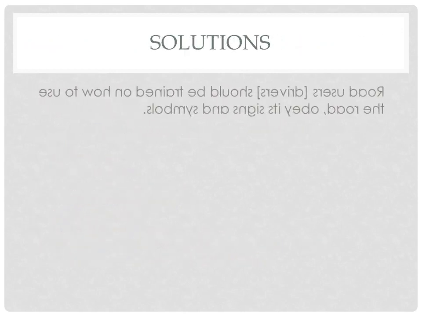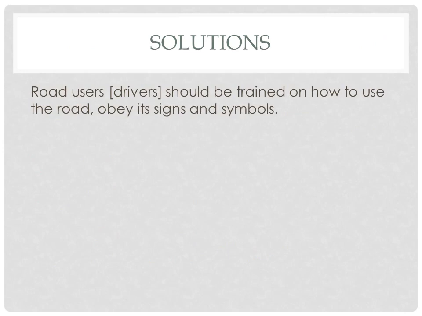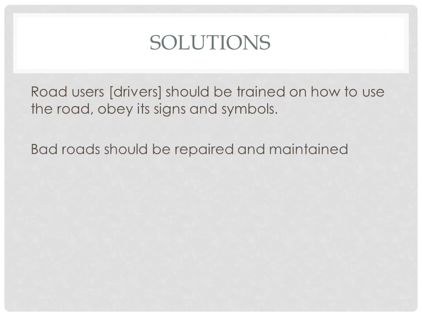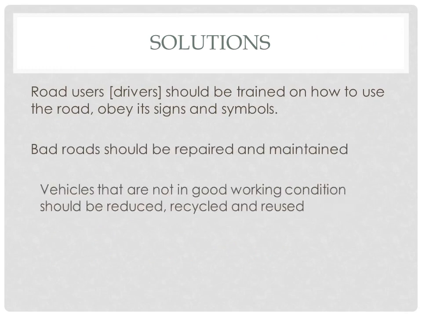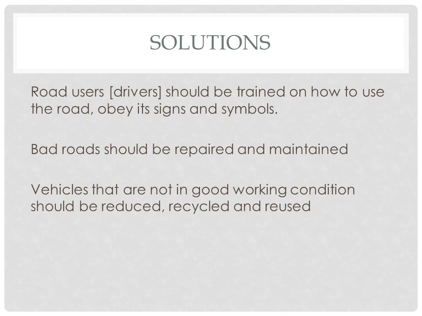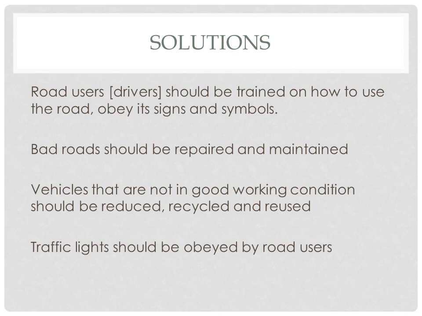Now let's look at solutions. We said road users, that is drivers, should be trained on how to use the road, obey signs and symbols. Also we said bad roads should be repaired and maintained. Also vehicles that are not in good working condition should be reduced, recycled, and reused. Also we said traffic lights should be obeyed by road users.